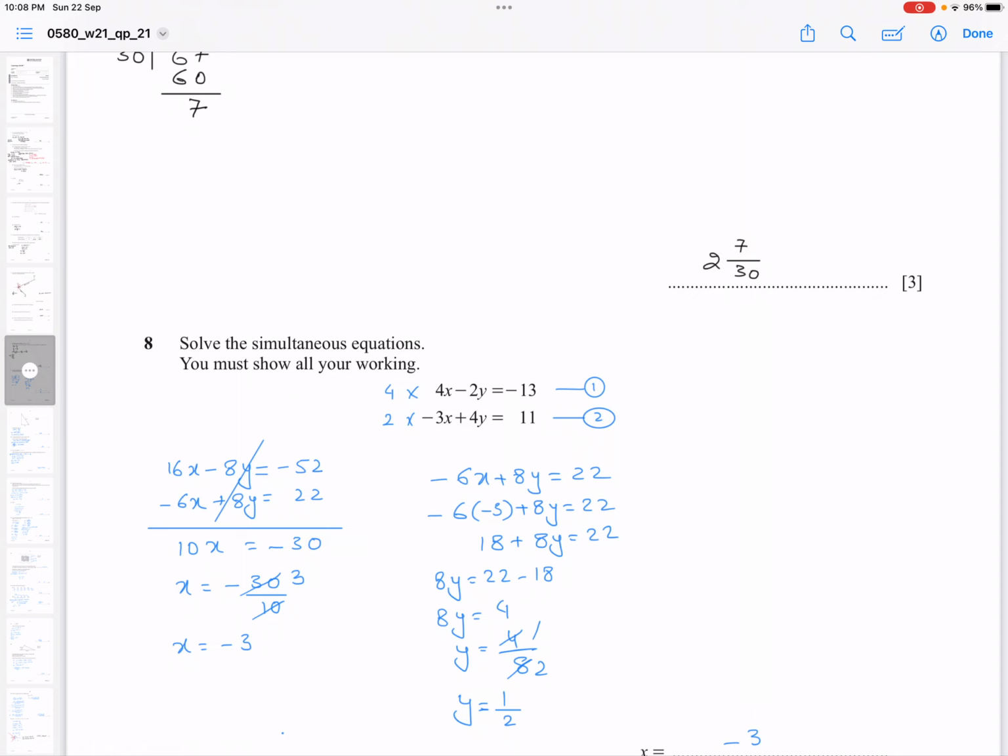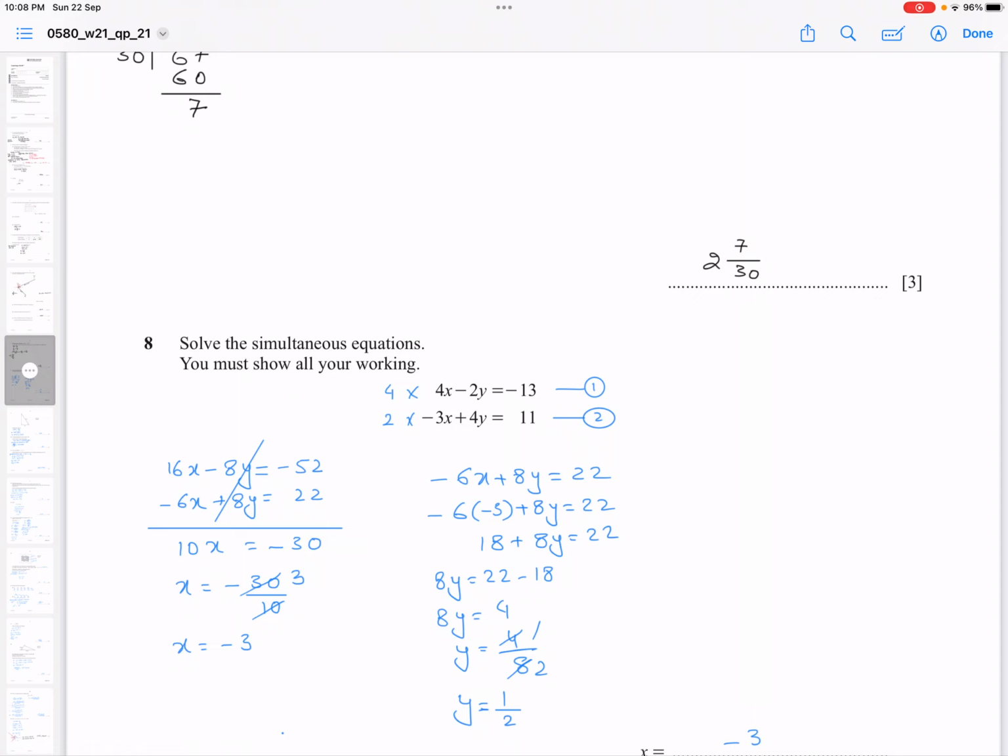So luckily I got the opposite signs of the y's, which is minus 8y and plus 8y. So straightforwardly they would cancel each other out. So 16x minus 6x is 10x equals minus 52 plus 22 is minus 30. So x is equal to negative 3 from here.